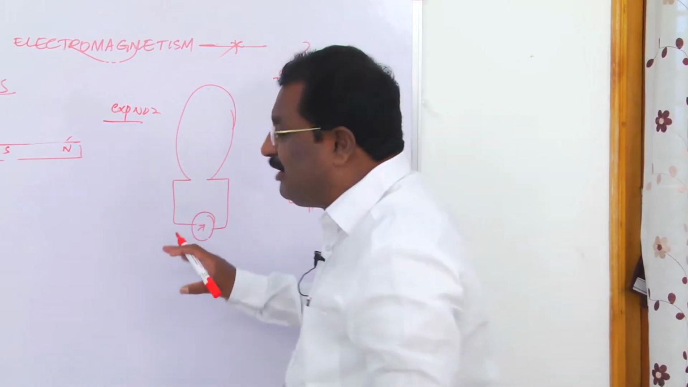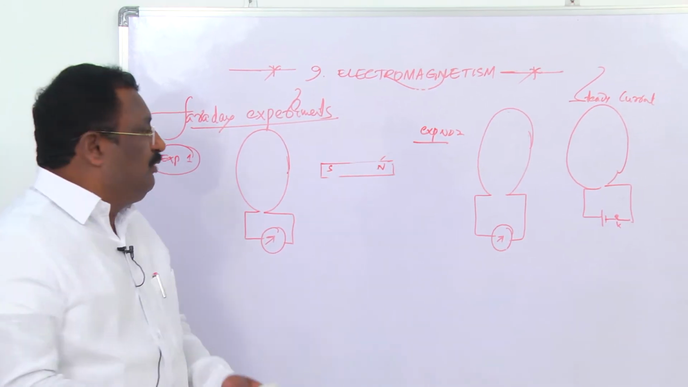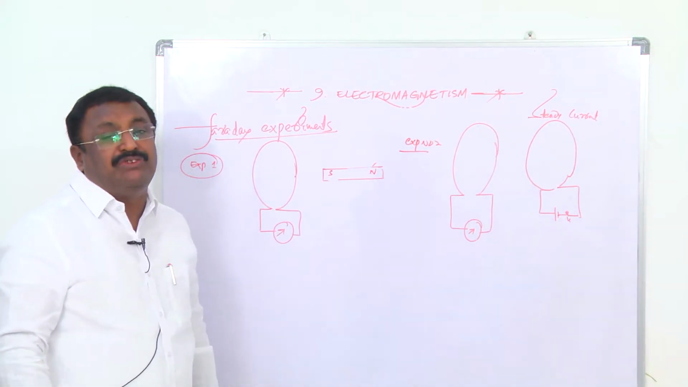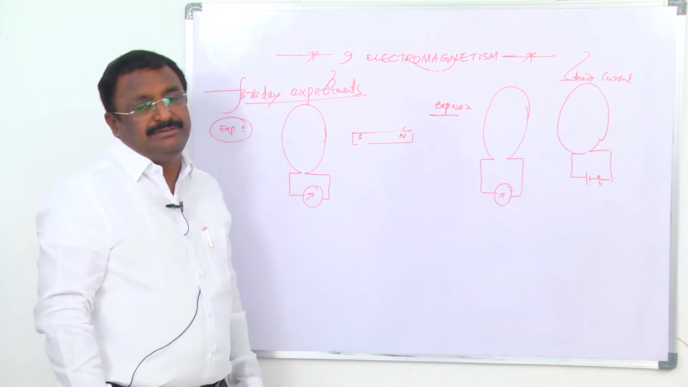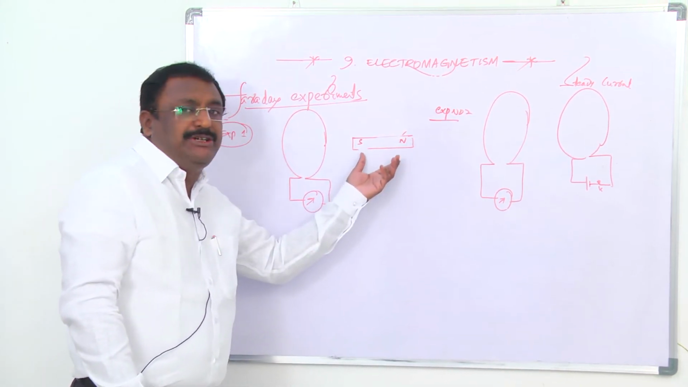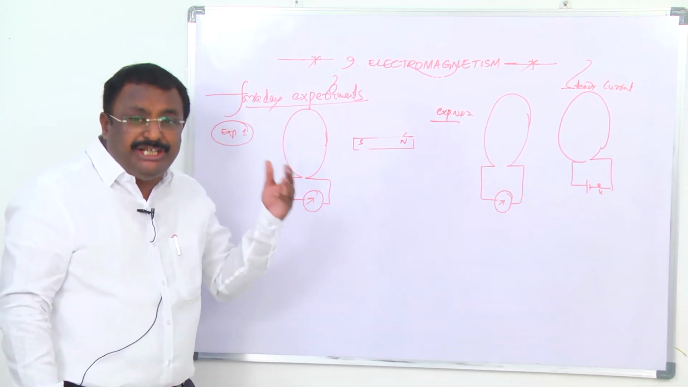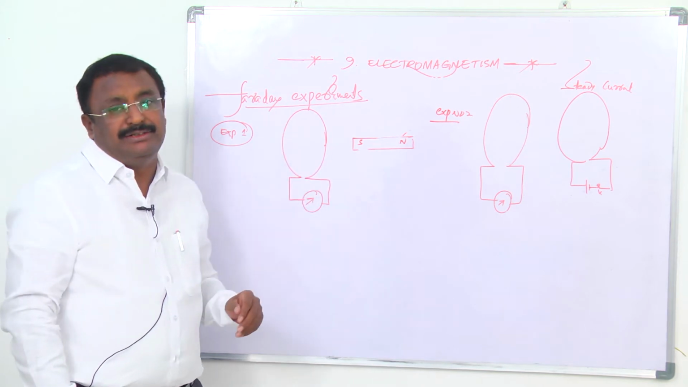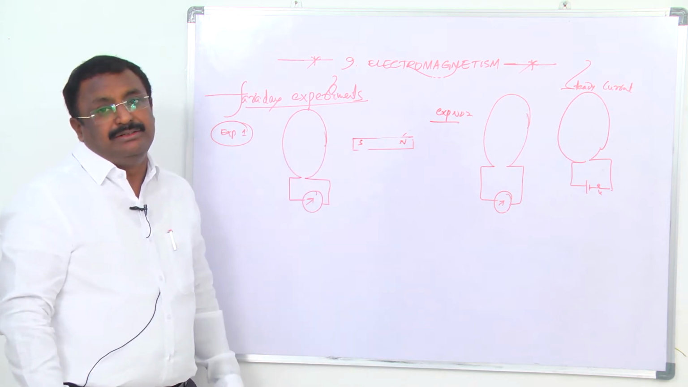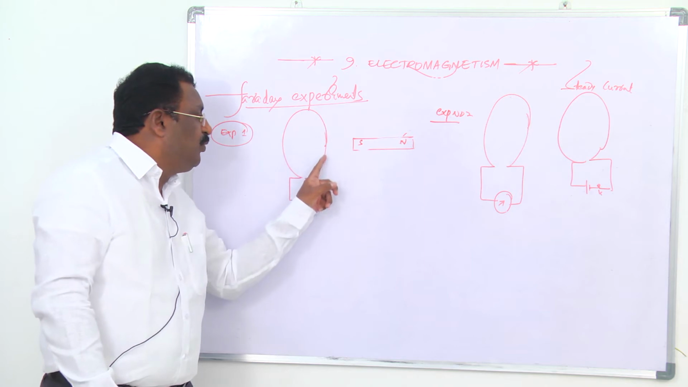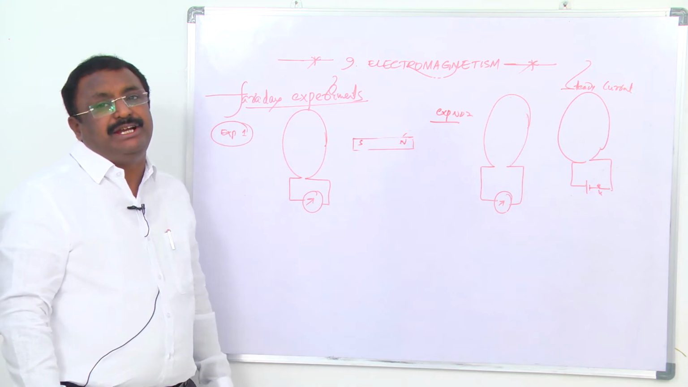After doing these experiments, Michael Faraday arrived at some conclusions. When we bring the bar magnet toward the coil or away from the coil, what will happen? The bar magnet changes the flux associated with the coil. The change in flux creates an EMF in the coil. The EMF causes the flow of electric current in the coil. As a result, the needle of the galvanometer is deflected.